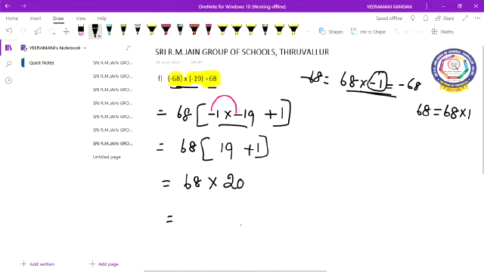Now 0 is there, put it, and just multiply by 2. 2 eights are 16, remaining 1. 2 sixes are 12, 12 plus 1 is 13. So what is the answer, children? The answer is 1360. Do you understand, children?